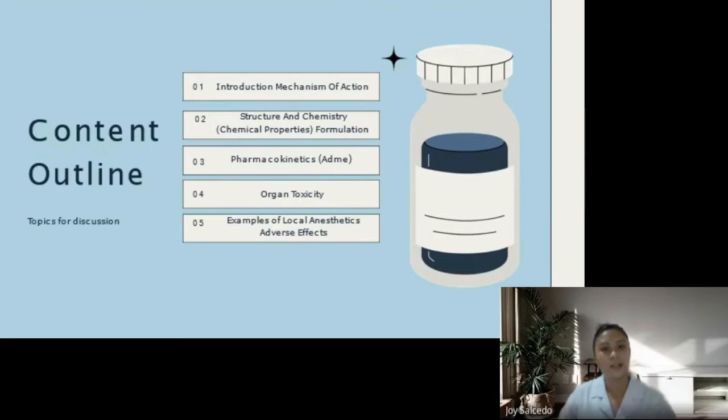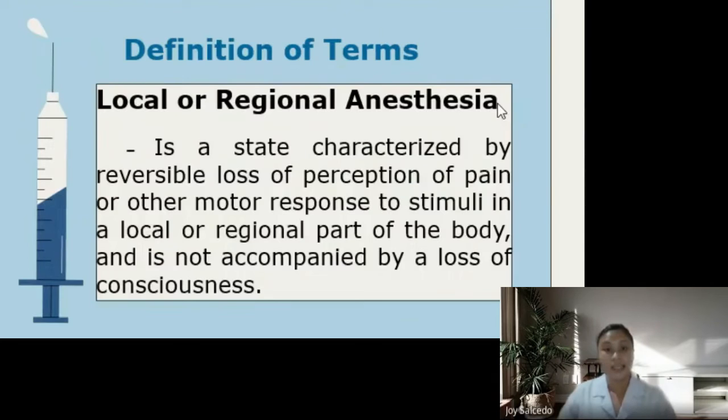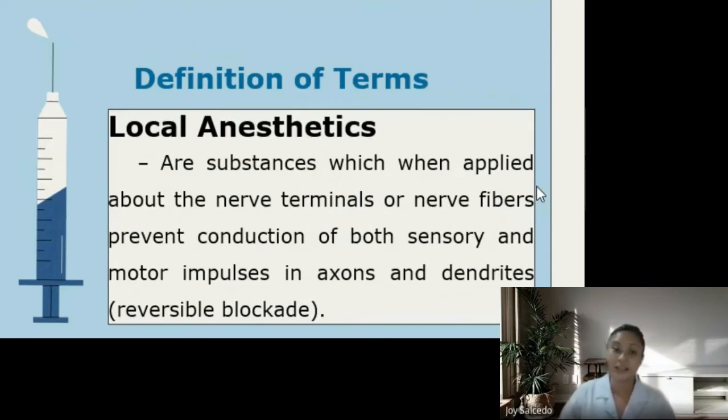What is local or regional anesthesia? It is a state characterized by reversible loss of perception of pain or other motor response to stimuli in a local or regional part of the body and is not accompanied by a loss of consciousness. How about local anesthetics? Local anesthetics are weak bases that block nerve conduction and cause reversible loss of sensation in the part supplied by a nerve.